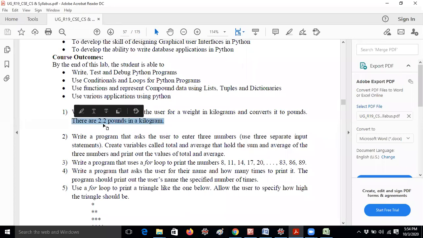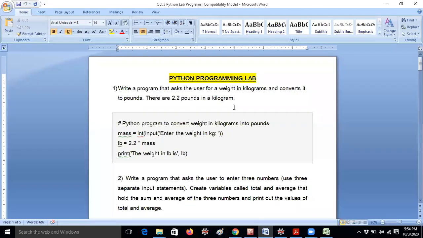Okay, that means there are 2.2 pounds in a kilogram, so you have to enter the weight in kilograms and just multiply it by 2.2. That's all. That's a very simple thing only. Okay, so let me open this, and after completion of the class, I will share the program material also today.